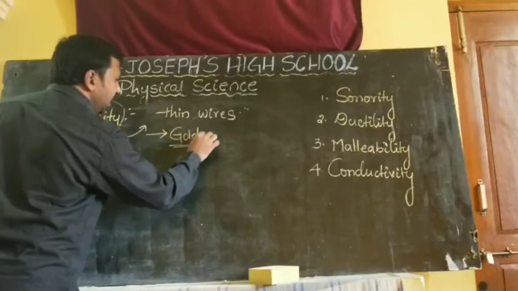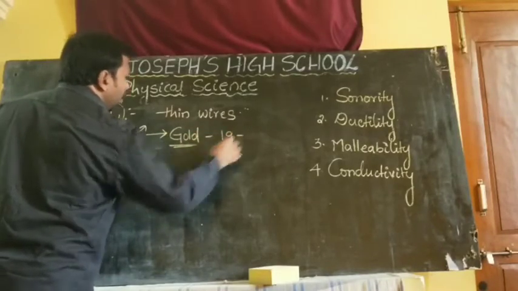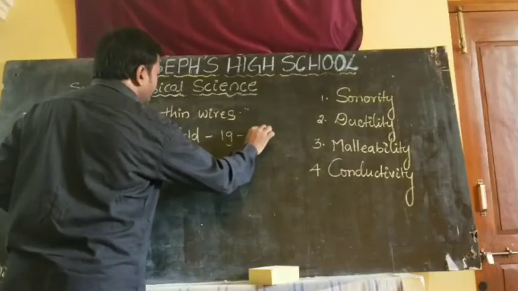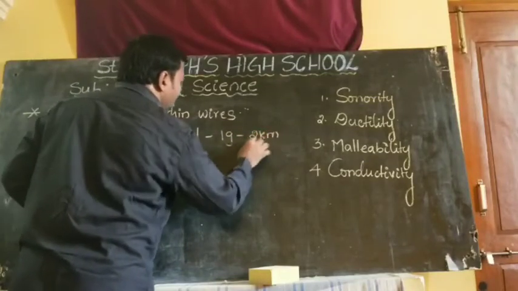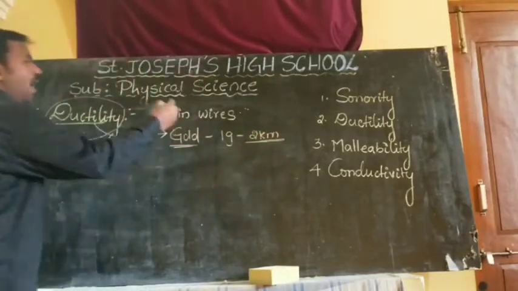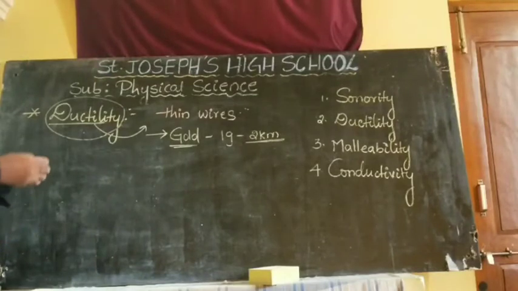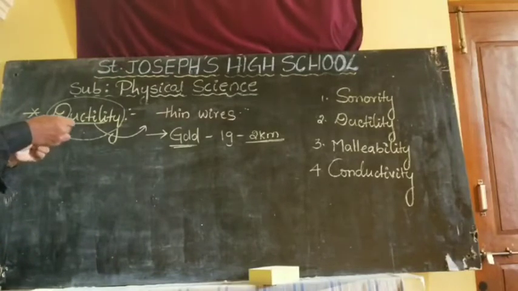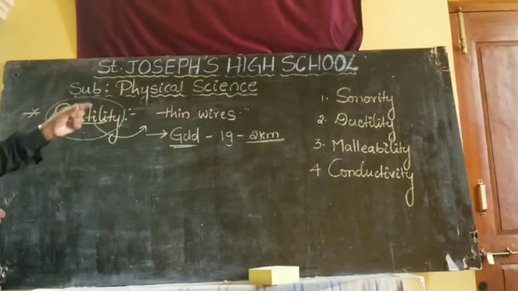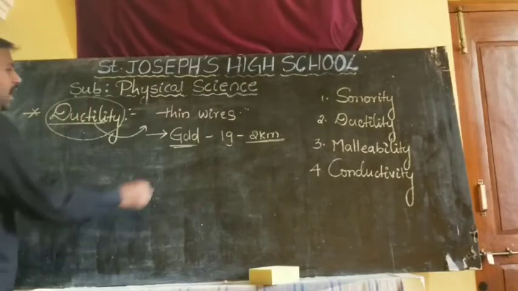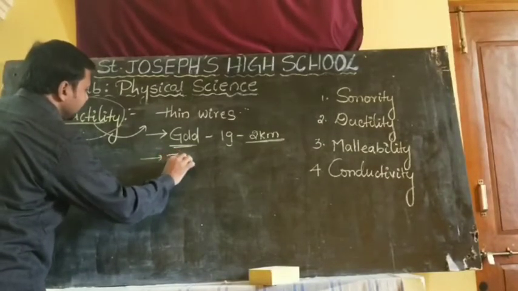Gold is a metal. If we take 1 gram of gold, approximately 2 kilometers of thin wire we can make from that 1 gram. That much very thin wire-like structure we can make using gold. And one more metal, tungsten.